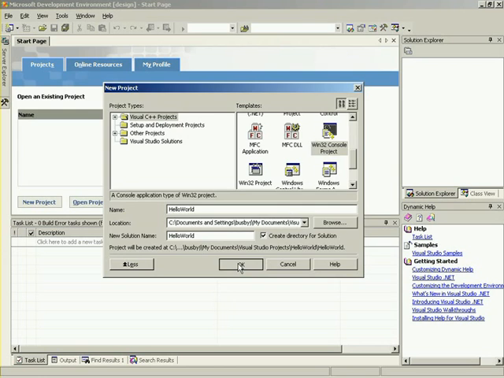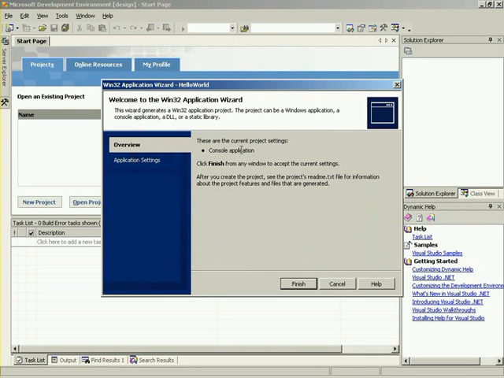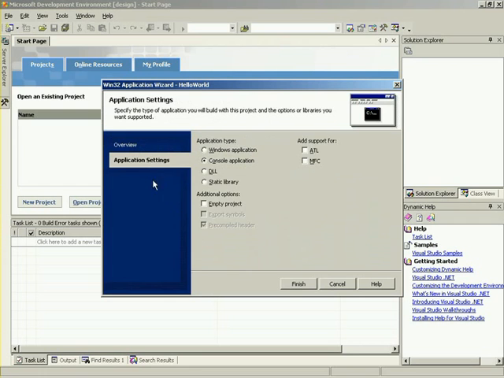Excellent. So let's go ahead and press OK, and we'll get this wizard dialog here. If we go down, this is just a simple overview. If we go to application settings, we'll get all these cool settings. What we want is to create an empty project so that we can start out with a clean slate and show you exactly how everything is done.